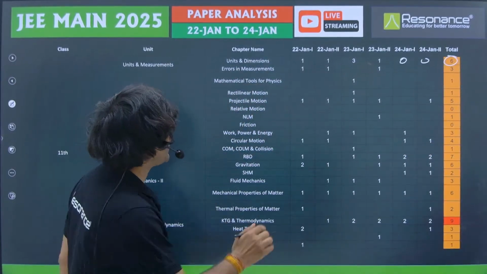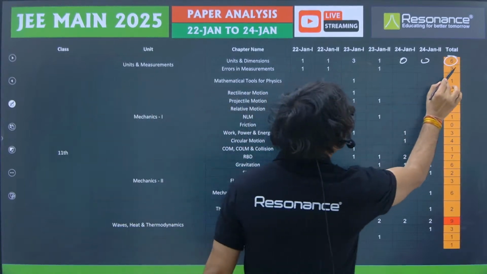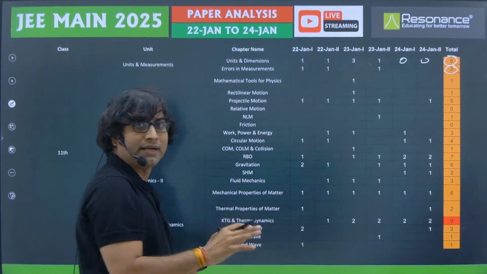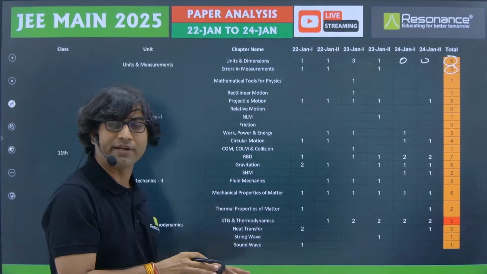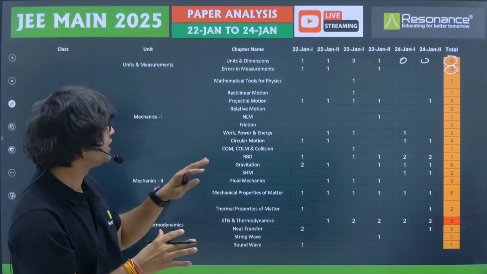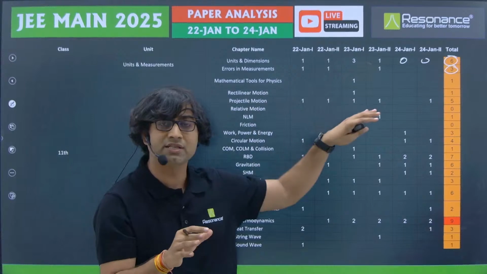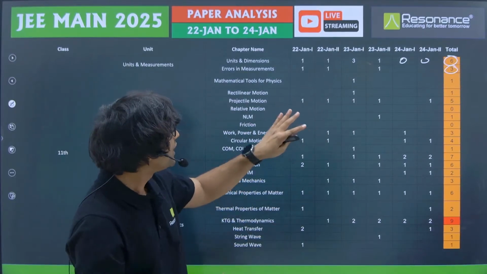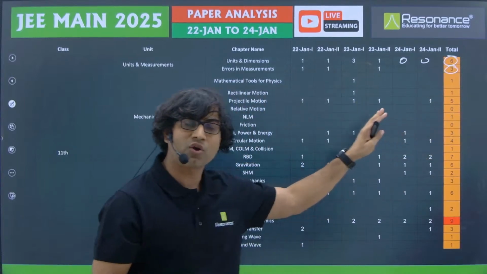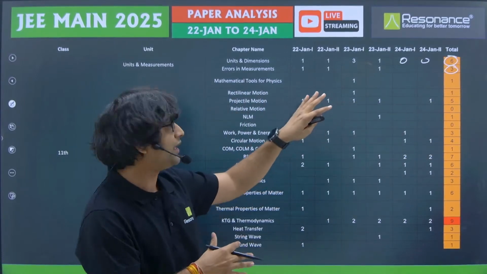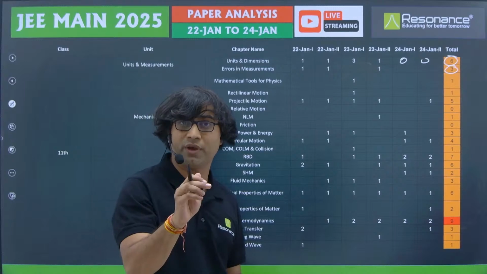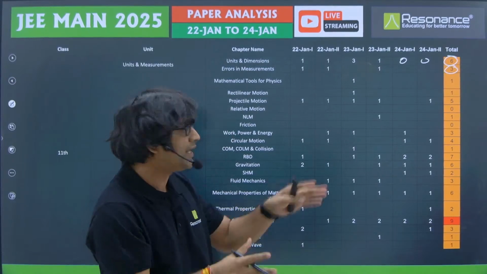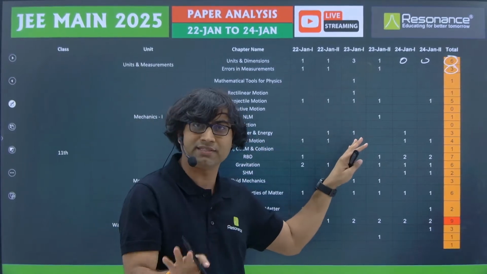Now the next is errors in measurements. Total 3 questions are asked from errors in measurements, although it has been a little bit disappointing because our prediction usually is that from errors in measurements, on average, every paper 1 question should appear. However, out of these 6 papers so far, only 3 questions we got from errors in measurements, and that too one of the questions was from the difficult category and the remaining 2 questions were from the easy category.